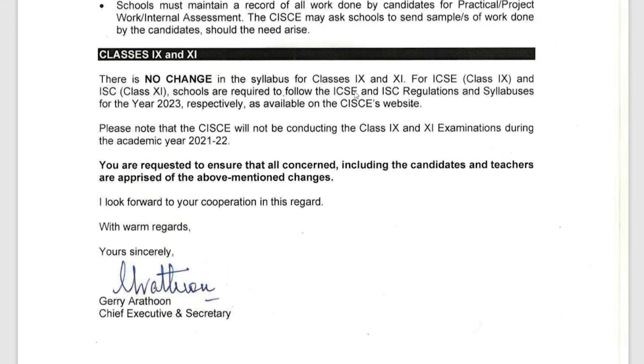This is for schools, classes 9 and 11. You see there is no change written in bold in the syllabus for classes 9 and 11. For ICSE class 9 and ISC class 11, schools are required to follow the ICSE and ISC regulations and syllabus for the year 2023 respectively, as available on the CISCE website. As it is available on the website, you can check that also, for class 11 and class 9. You will have to follow it from there and you do not have to follow whatever is given over here. This is just for class 10 and class 12. You are requested to ensure that all concerned, including the candidates and teachers, are apprised of the above mentioned changes.